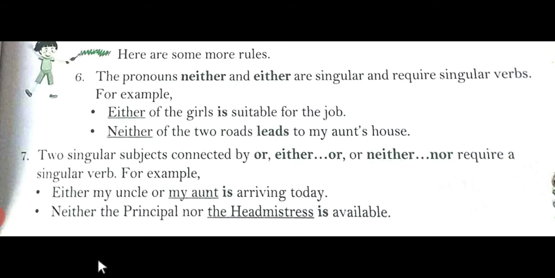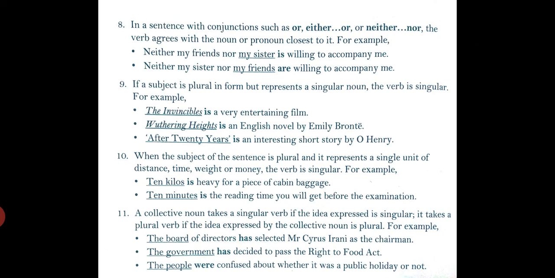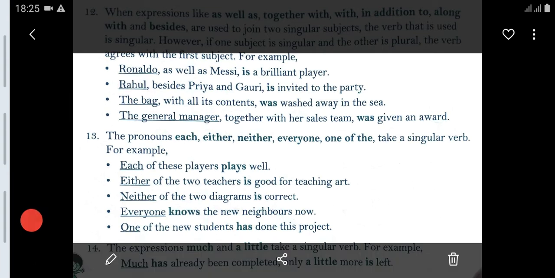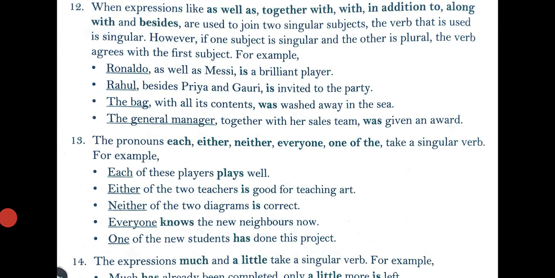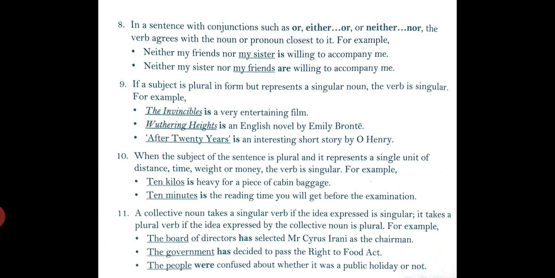I hope that you have understood this. Further, in a sentence with conjunctions such as or, either or, nor, neither nor, the verb agrees with the noun or pronoun closest to it. For example, neither my friends nor my sister is willing to accompany me.